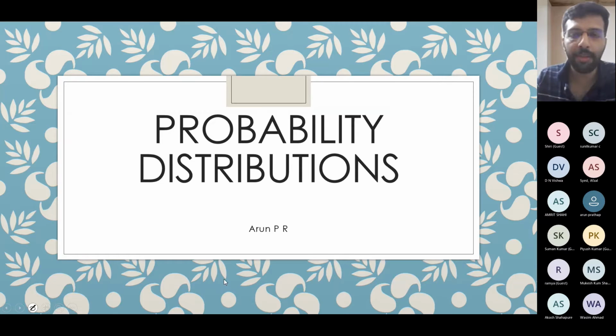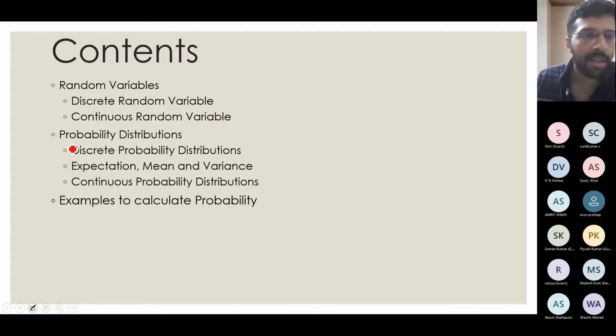So basically, first I will cover the random variables. We will just see what are discrete and continuous random variables. And then we will see probability distributions. This part we will probably move to in the next week session, because it's already maybe 30 minutes and we will not reach that portion.